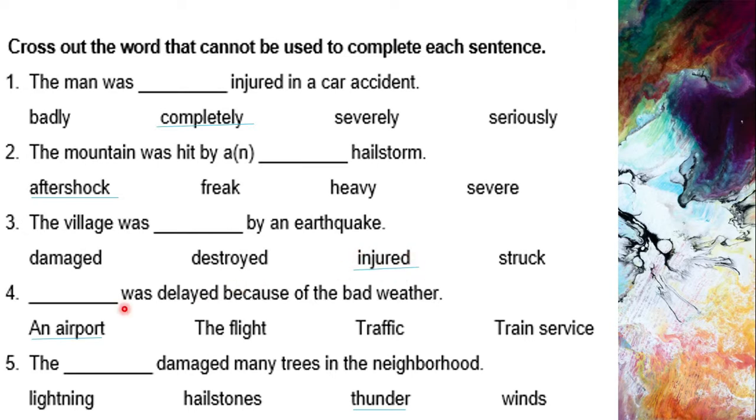Number 4. An airport was delayed. Aha, because you can delay a flight, you can delay traffic, and you can delay the train service. Todos estos se pueden retrasar. An airport, no, incorrect. Yeah, so this is the one that cannot be used. And the last one.